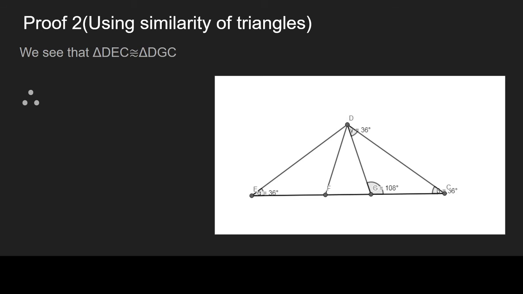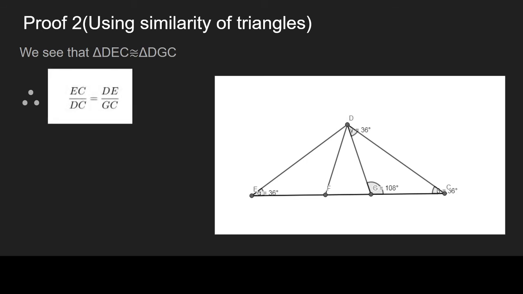Now if we look at the triangles EDC and DGC, we get that they are both similar by the AAA criterion. Now, by the property that the ratios of the sides of similar triangles are equal, we get that EC divided by DC equals DE divided by GC.